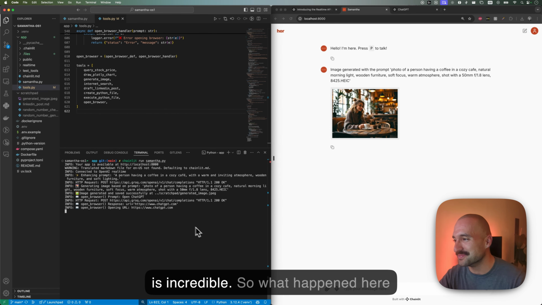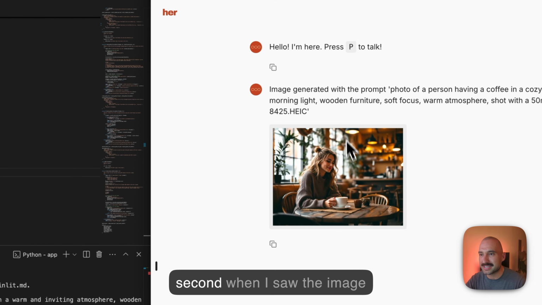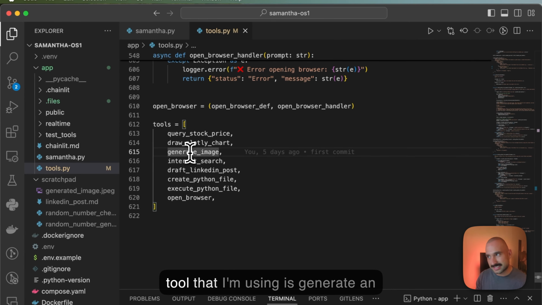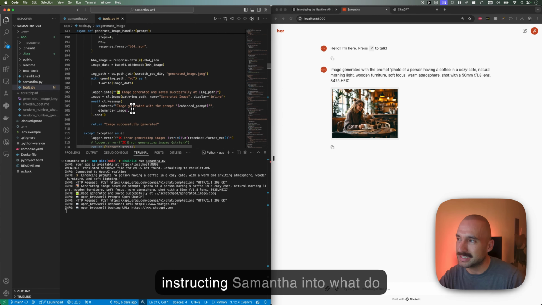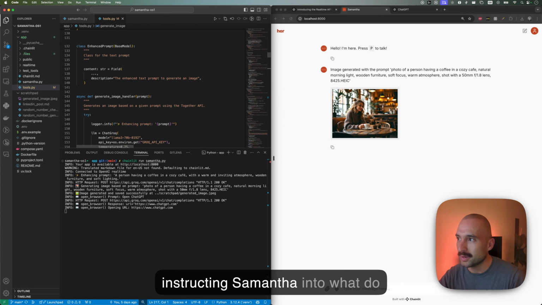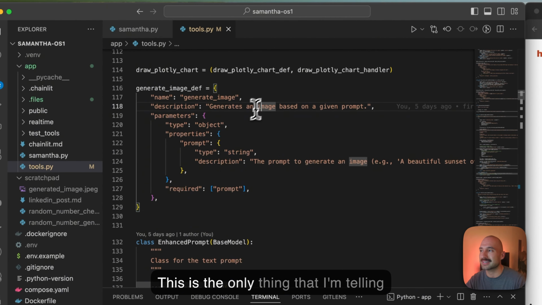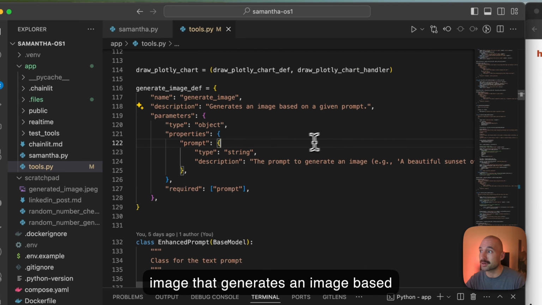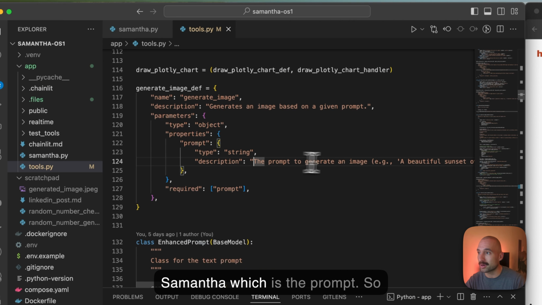This is incredible. So what happened here is I want to show you these two things, right? I think I was in awe for a second when I saw the image because it looks gorgeous. So the tool that I'm using is generate an image. And again, what I'm doing is instructing Samantha how to use this tool. This is the only thing that I'm telling Samantha: hey, Samantha, you have this tool called generate an image that generates an image based on a given prompt. And you select the prompt, right? I'm also telling Samantha what the prompt is.